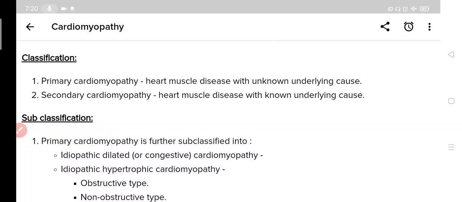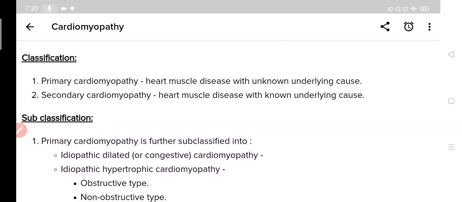As you can see from the name, primary means it is derived from first, and secondary is second. So why is it called primary? Because the cause is not known. So you can say that the disease itself is a first event. No event is there which is before that and which causes it, which happens in secondary cardiomyopathy. Because secondary means it is second to something. That means something has happened earlier, and this cardiomyopathy is second to that thing. So it is called secondary cardiomyopathy.